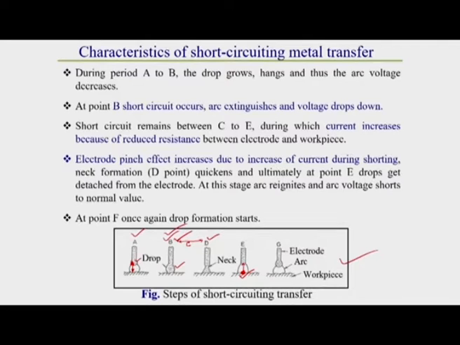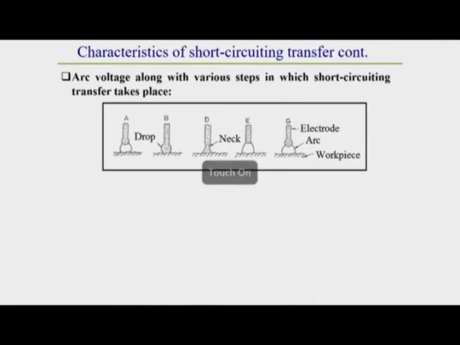Now we will see the oscillogram, that is, the variation of current and voltage due to this short circuiting type of drop transfer.